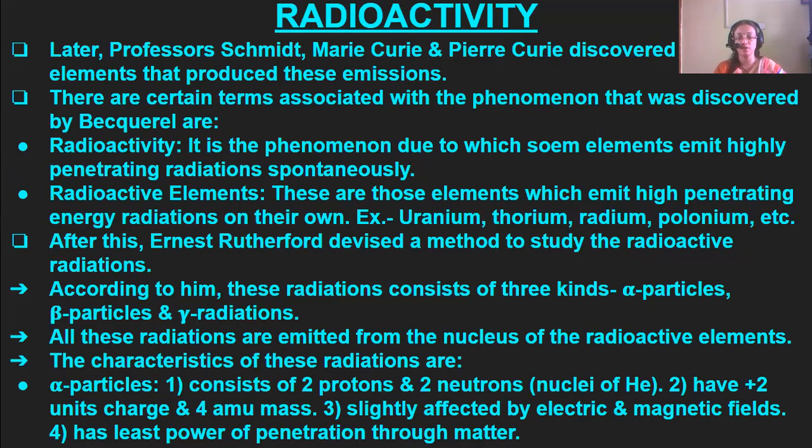According to this radioactivity, Professor Smith, Madame Marie Curie, Pierre Curie, they all discovered certain elements that produced certain emissions.